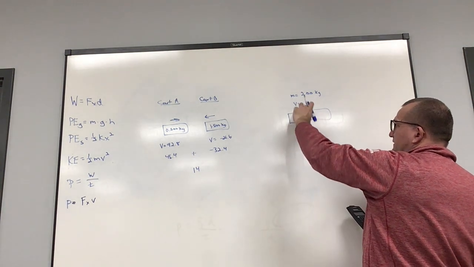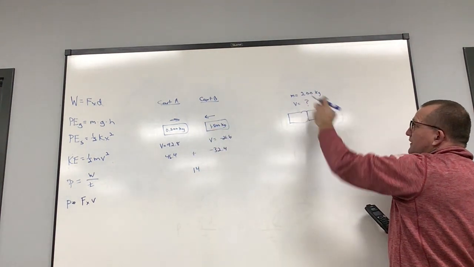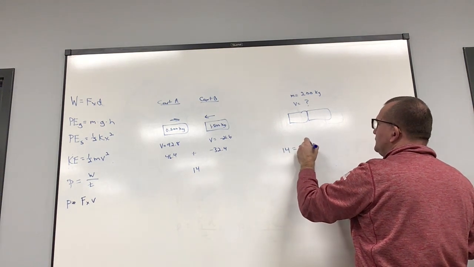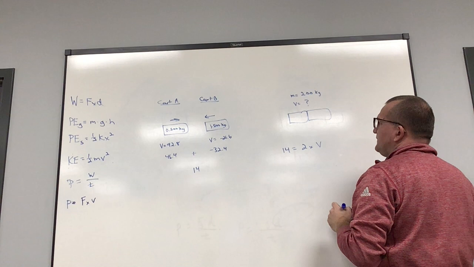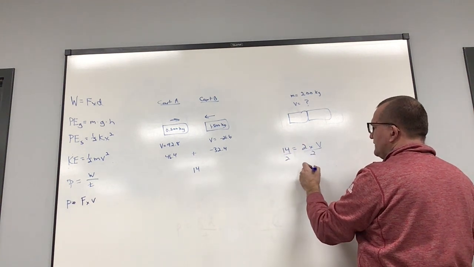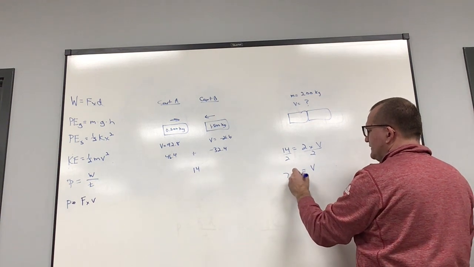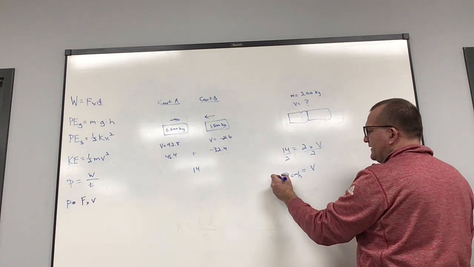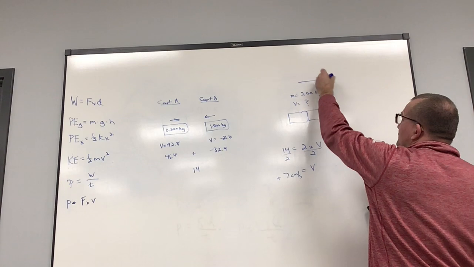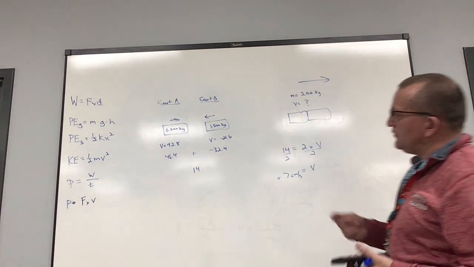After the collision, they stick together, so I combine the masses. 0.5 plus 1.5 is 2, and I want to find the final velocity. So 14 is equal to 2 times v. Divide both sides by 2. My velocity is 14 divided by 2, 7 centimeters per second. And since my answer is positive, that means these two combined are moving in that direction.